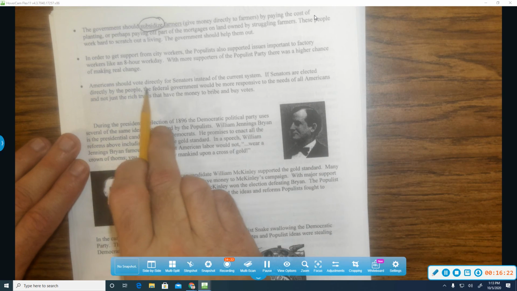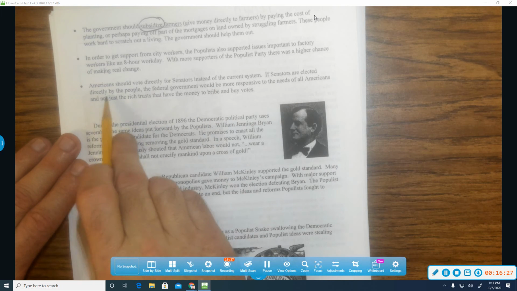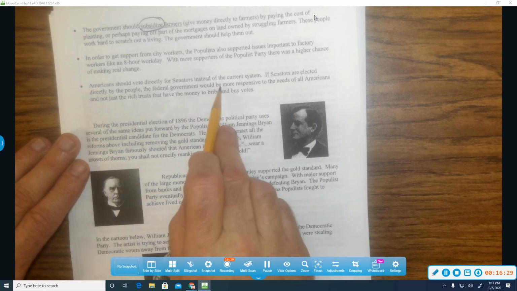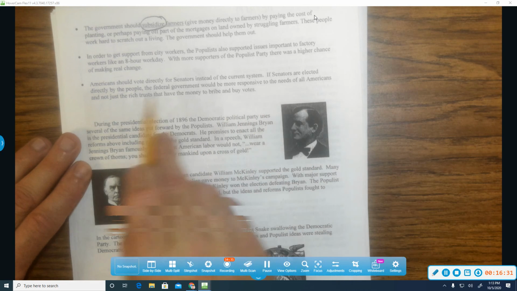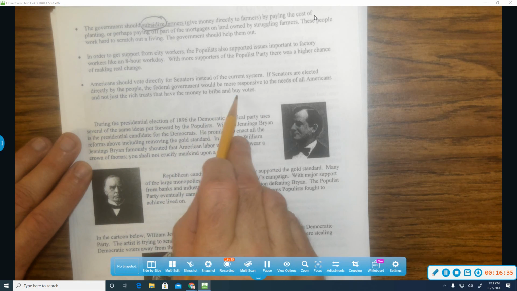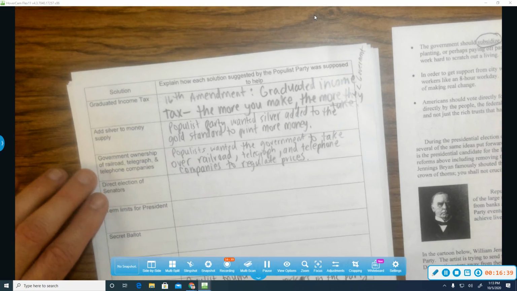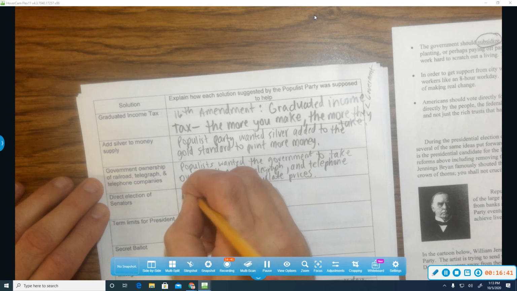Americans should vote directly for senators instead of the current system. If senators are elected directly by the people, the federal government would be more responsive to the needs of all Americans and not just the rich trusts that have the money to bribe and buy votes. So this is going to the direct election of senators. This is actually the 17th Amendment.